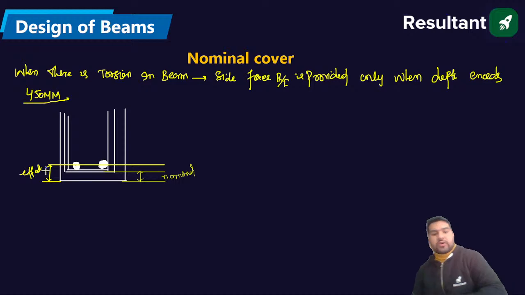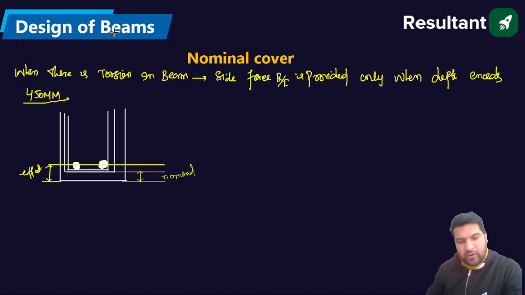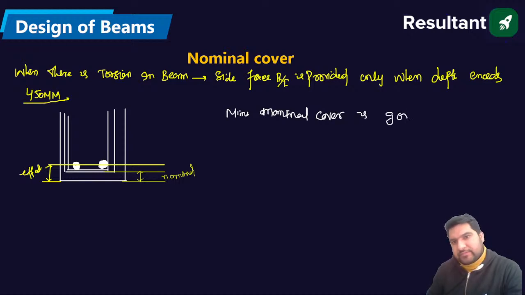So why are we providing this nominal cover? Minimum nominal cover is governed by the following conditions, guys.